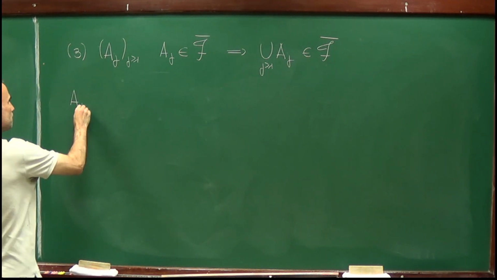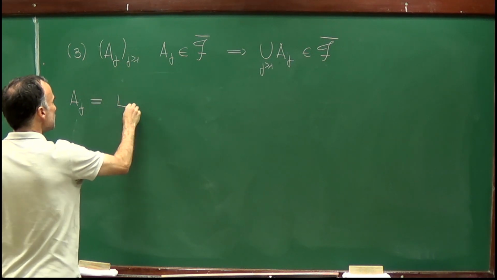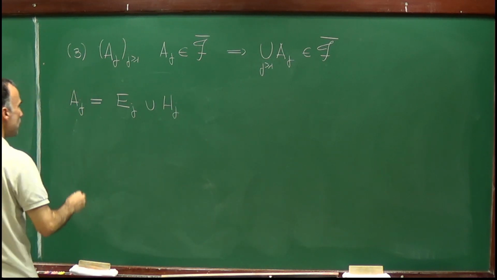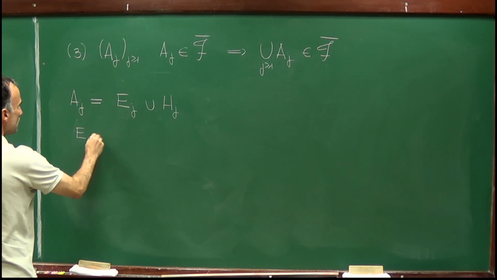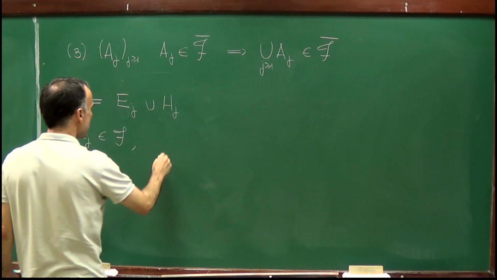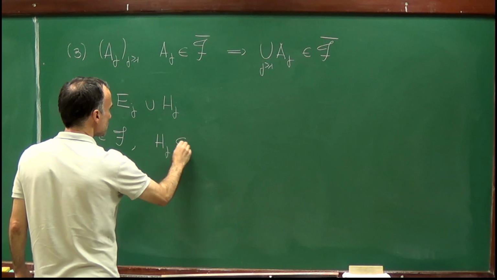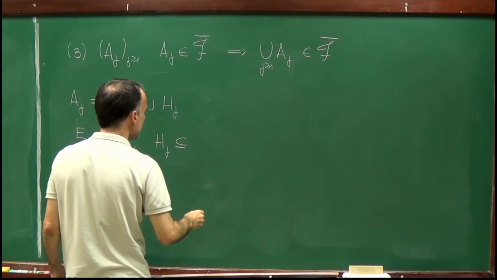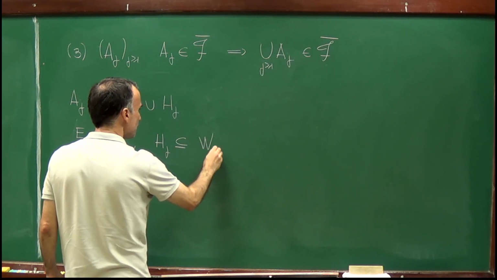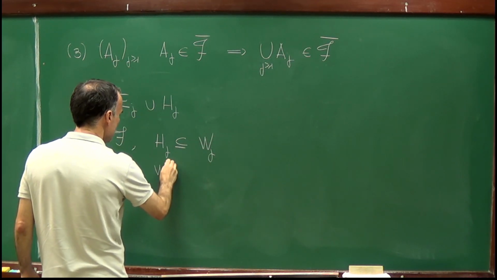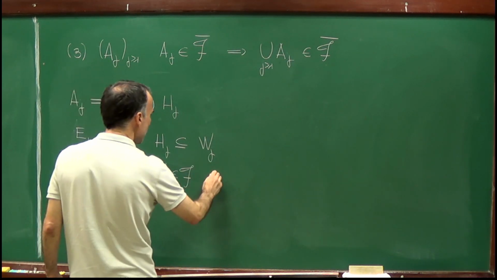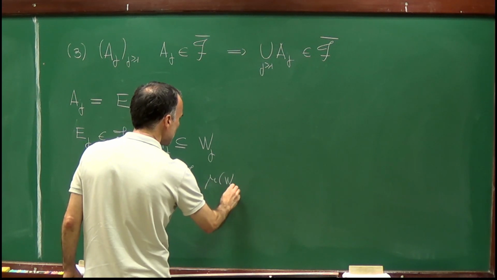This means that Aj can be written as Ej union Hj, where Ej belongs to F. It's an element of the sigma algebra F. Hj is contained in some set Wj, where Wj is an element of the sigma algebra F, and the measure of Wj is equal to 0.